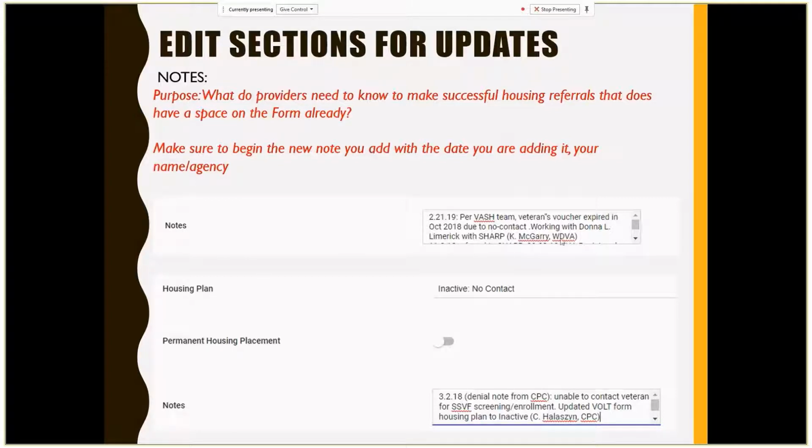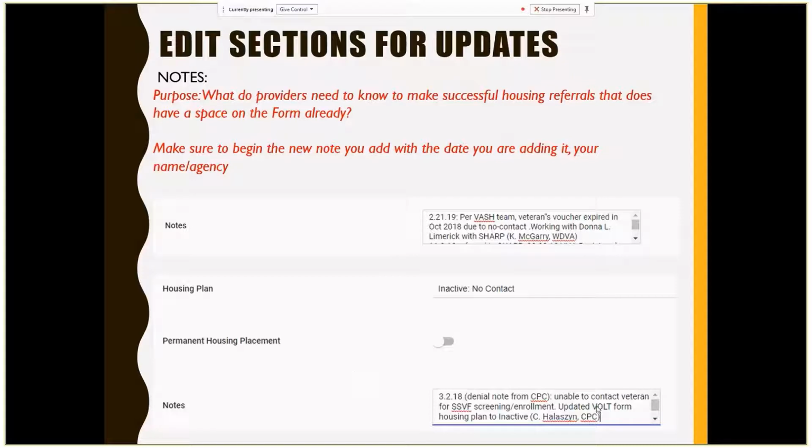Notes are very important to ensure that we can follow up with those households. So please be sure to have the date, your initial and last name, and the organization you're working with. This is to ensure that if you are making updates for households that may be served by multiple organizations, that we know who it is that is making that note and is making that determination in case there are any additional questions from new providers working with that same household.